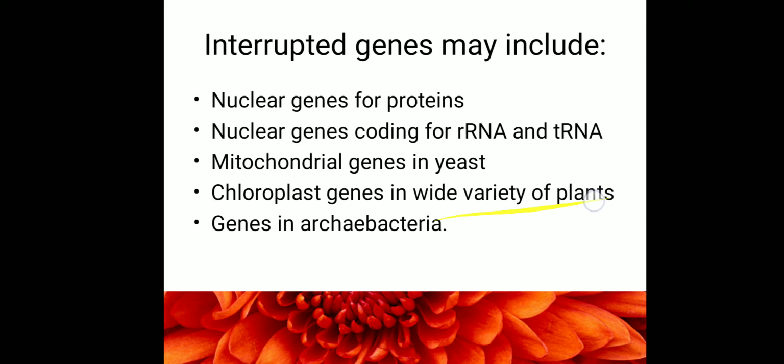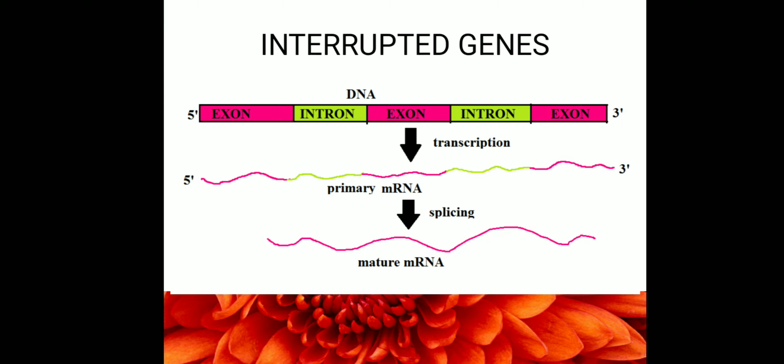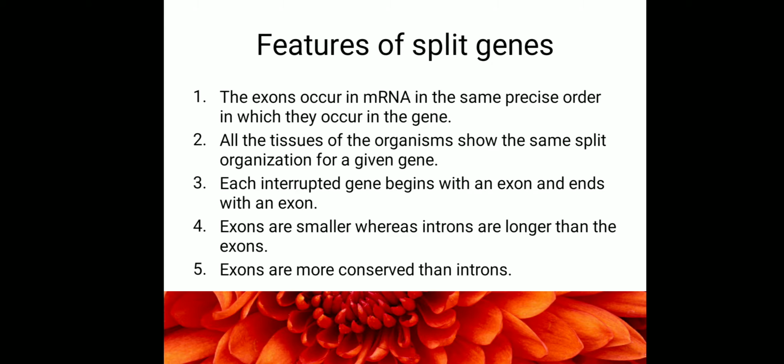You can see in this diagram also, the interrupted gene that is present here has begun with an exon and it has ended with an exon. An interrupted gene will never begin with an intron and end with an exon, nor begin with an intron and end with an intron. It is always that the gene begins with an exon and ends with an exon itself. The beginning and the end of the gene will have exons itself.